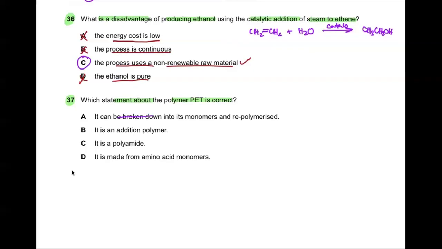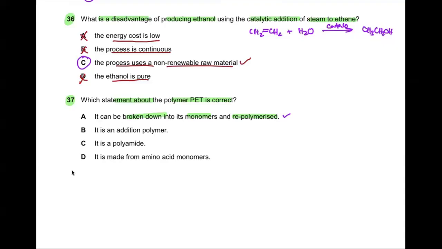It can be broken down into its monomers and repolymerized. So if you recall, PET is the polyester we have studied, right? So polyester and polyamides are hydrolyzed, by hydrolysis they are broken down into monomers, and then we can turn them back into a polymer again.